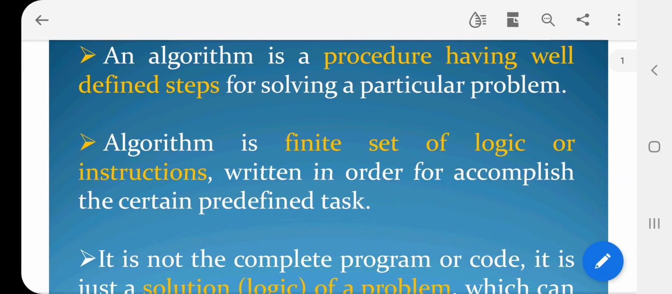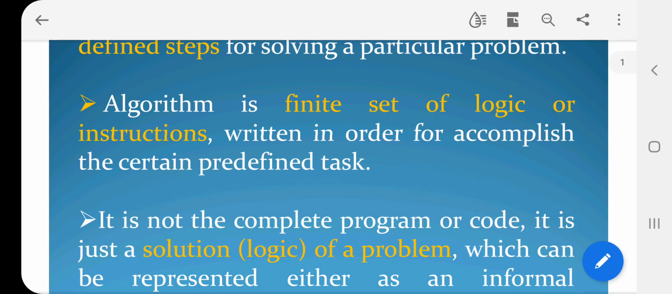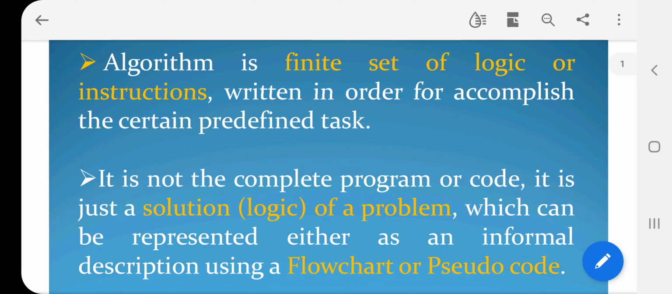Algorithm is a finite set of logic or instructions written in order to accomplish a certain predefined task. So in the case of sorting, we have a number of sorting techniques: quick sort, insertion sort, selection sort, bubble sort. So many sorting techniques we have. Each sorting technique has its own logic. Which logic is suitable for our problem is very important. So that is why it is a finite set of logic or instructions written in order to accomplish a certain predefined task. So that is another definition of an algorithm.